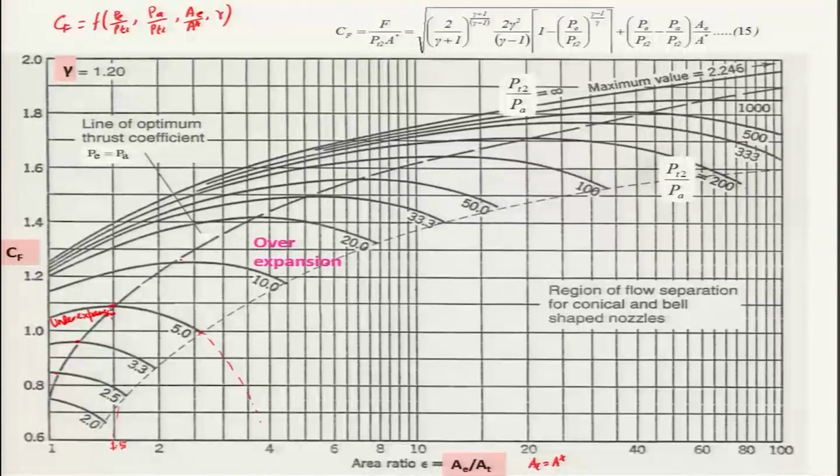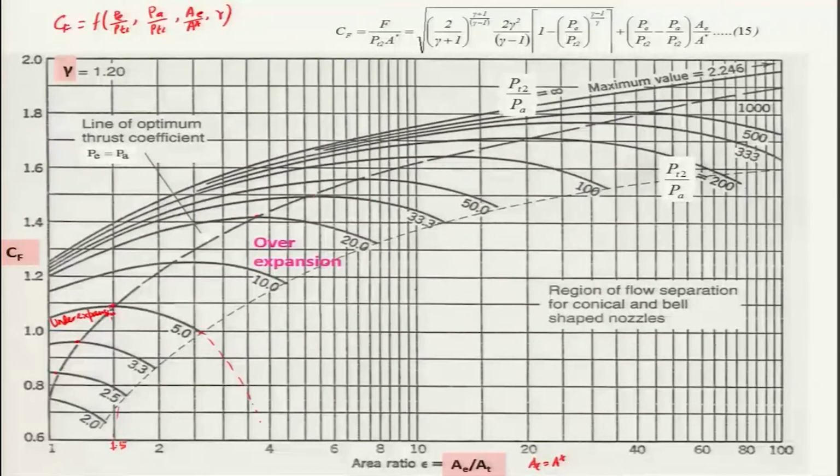But if you go on increasing the pressure ratio PT2 by PA, then you can see that there is a substantial increase in these CF values, and if you go to 20, again there will be substantial values of the peak CF coefficients, and if you go to 33, there is also an increase. But if you go beyond 33 pressure ratio, that is PT2 by PA, then the increase in the peak thrust coefficient diminishes as you go on increasing PT2 by PA.